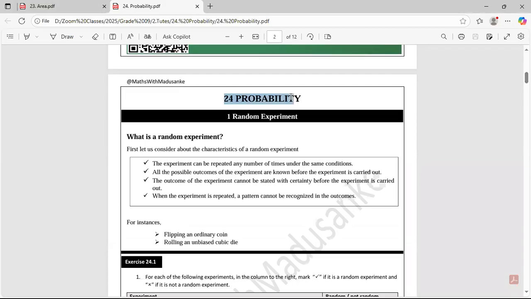Probability. So what is a random experiment? These are the four characteristics that I have explained earlier. The experiment can be repeated any number of times under the same condition. All the possible outcomes of the experiment are known before the experiment is carried out. The outcome of the experiment cannot be stated with certainty.